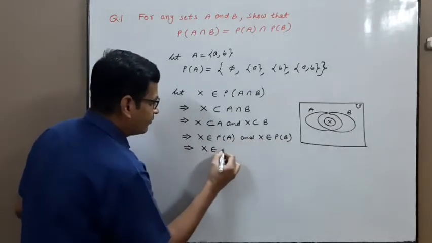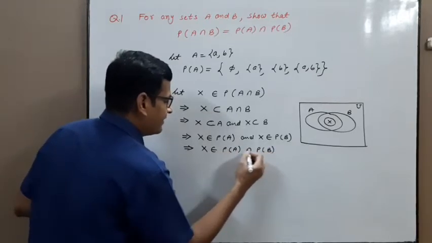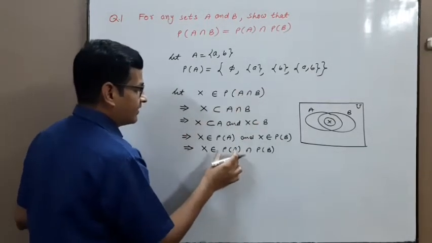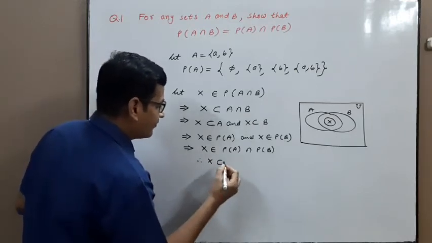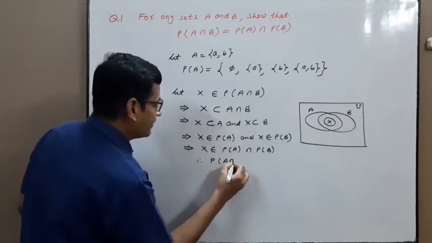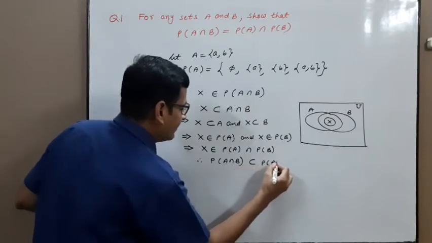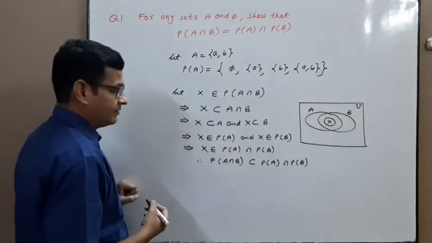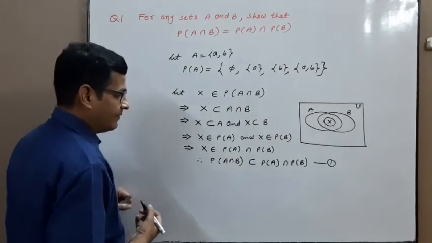Means X belongs to power set A intersection power set B, and intersection means and. Therefore, power set of A intersection B is a subset of power set A intersection power set B. Give equation number 1.